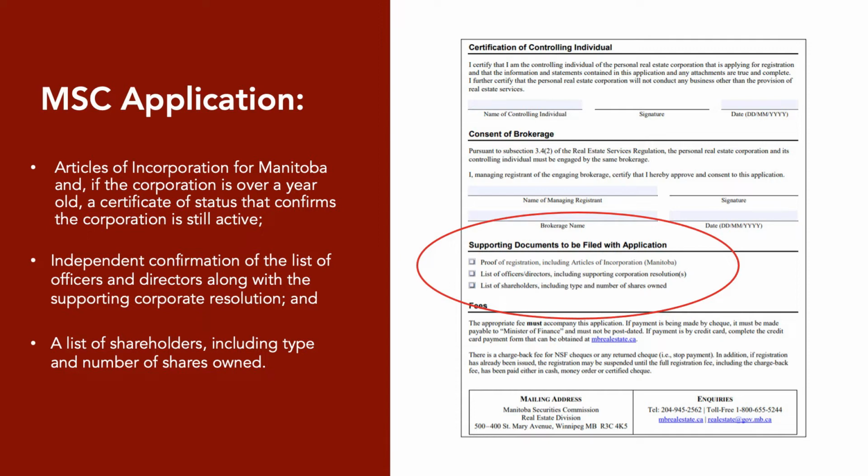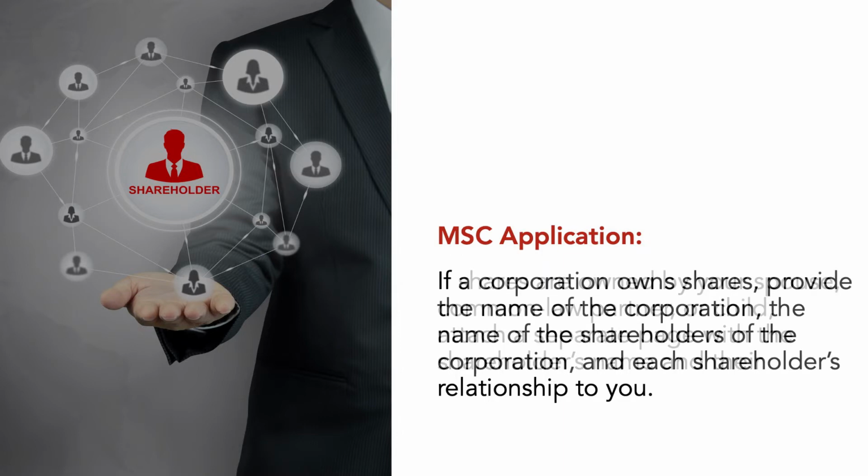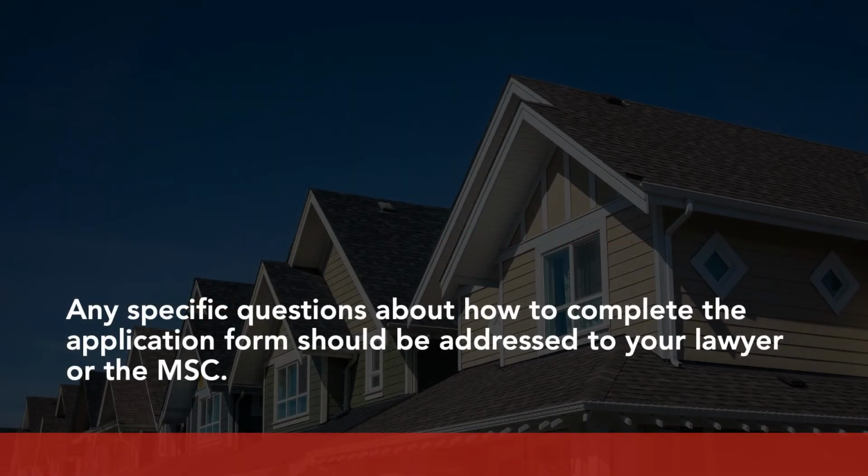In cases where you as the controlling individual are not the only shareholder in the PREC, additional documentation is required. If shares are owned by your spouse, common law partner, or child, attach a separate page with the shareholder's name and their relationship to you. If a corporation owns shares, provide the name of the corporation, the name of the shareholders of the corporation, and each shareholder's relationship to you. Any specific questions about how to complete the application form should be addressed to your lawyer or the MSC. Once the MSC has processed and approved your application, they will provide written confirmation.